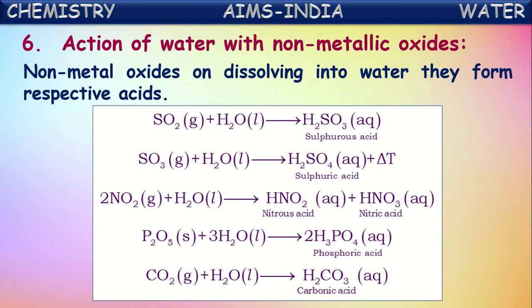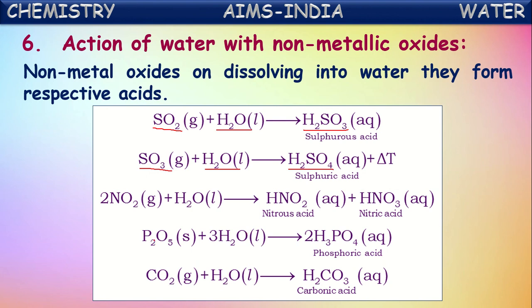For example, sulfur dioxide on reaction with water forms sulfurous acid. So sulfur dioxide on dissolving into water forms the respective acid called sulfurous acid. Sulfur trioxide, the other oxide of sulfur, on dissolving into water forms sulfuric acid.